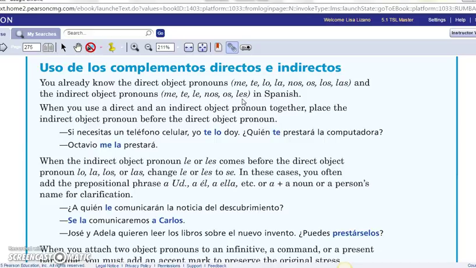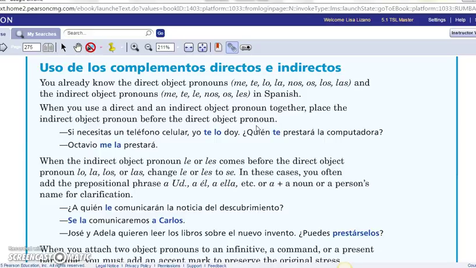In the lesson today, we're going to be using direct and indirect object pronouns together. The order is very important. The indirect object pronoun comes before the direct object pronoun. Indirect object pronoun comes first, direct object pronoun comes second.